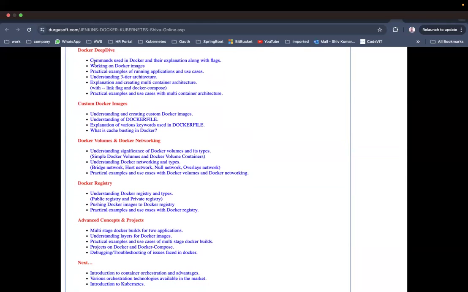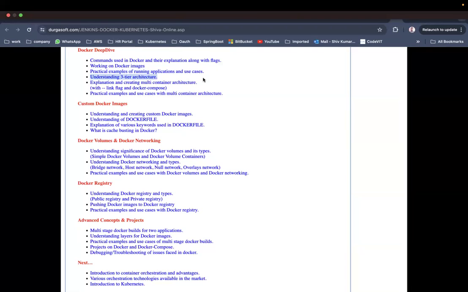Now, Docker deep dive: commands used in Docker and their explanation with the flags. What are the different commands that we use as part of Docker, and working with Docker images, practical examples of running applications and use cases. Everything I've told you will be practical, and we are going to consider some use cases and perform them.